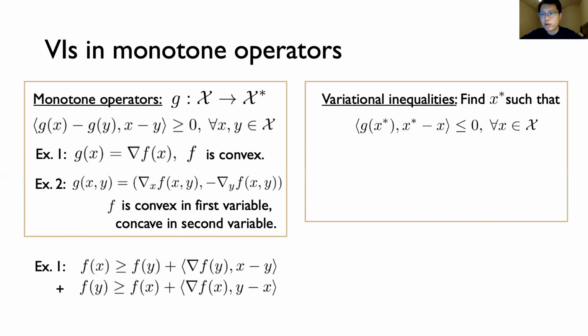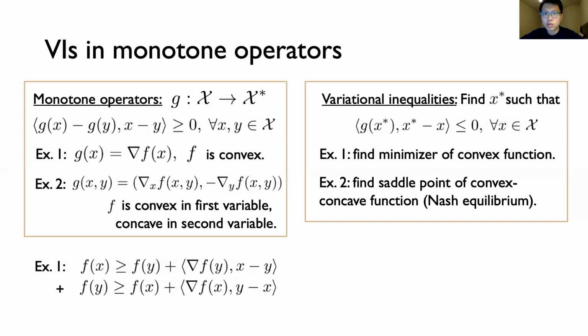We now define variational inequalities. In short, solving a VI in a monotone operator G just asks us to find a point X star such that the inner product between G of X star and X star minus X, for any X in the domain, is non-positive. For those familiar with mirror descent algorithms, this condition has a natural interpretation as a one-step regret guarantee. In the case of example 1, this amounts to just minimizing the convex function. The fact that this solves the associated VI in the gradient is commonly referred to as first-order optimality.